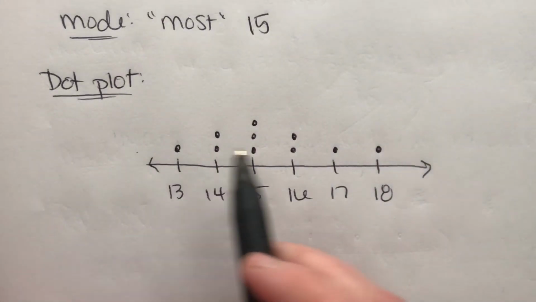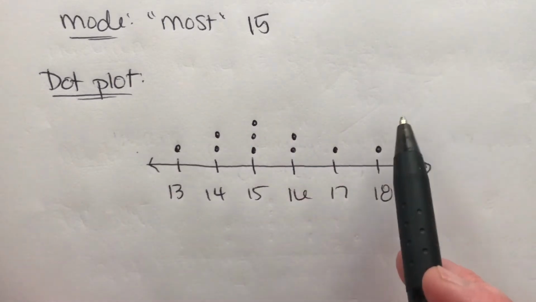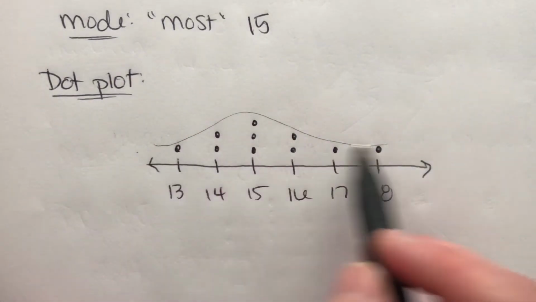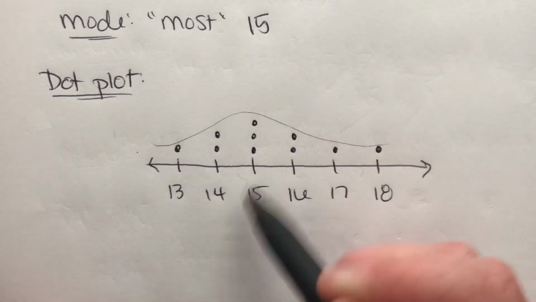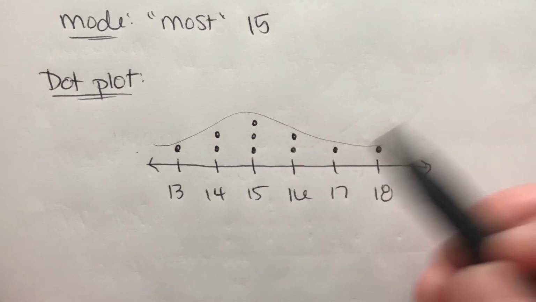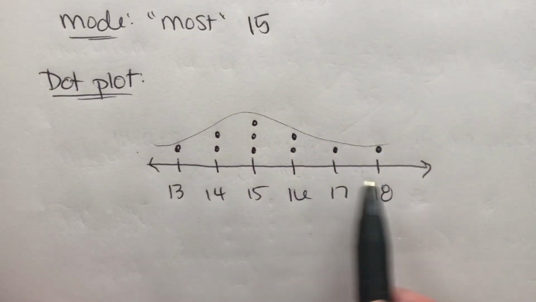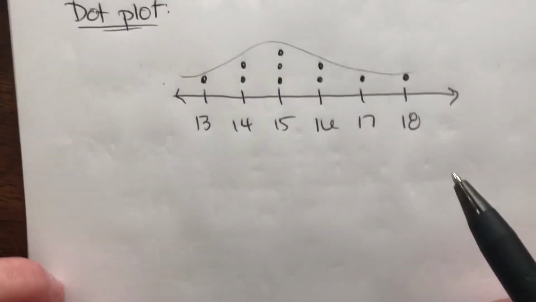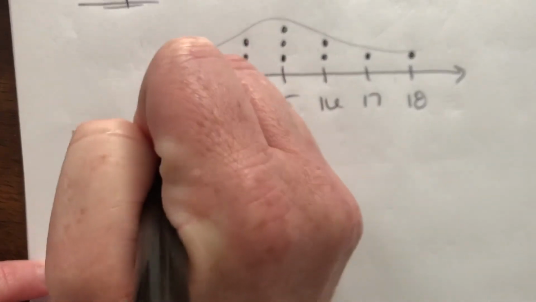So this is a visual way to represent our data and our central tendency. We're going to do a histogram in a second so you get a better visual, but the most amount of data we have is 15-year-olds. We have the most 15-year-olds in class, right? And then we've got a few kids that are younger than 15 and a few kids that are older than 15. This is a dot plot, okay? For a histogram, it's kind of similar. It looks like a bar graph.